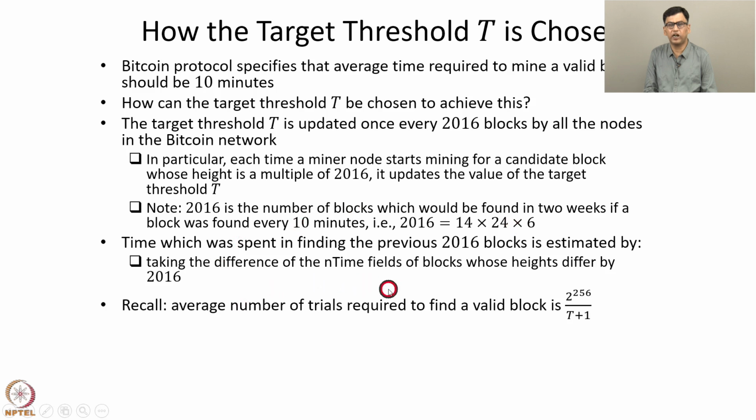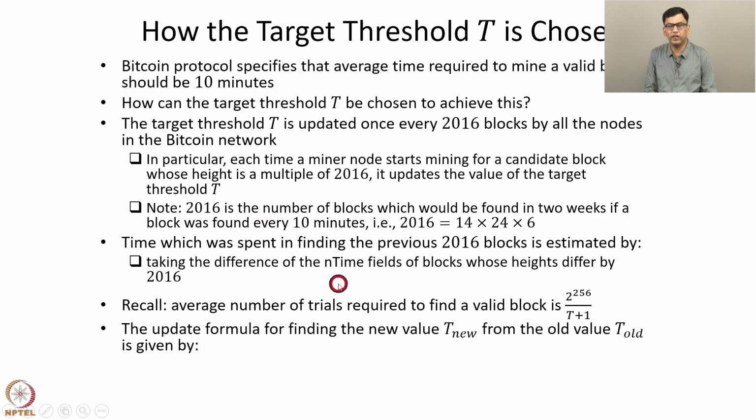Recall that the average number of trials required to find a valid block is 2 to the power 256 divided by t plus 1. Hence, the amount of time required to find a valid block is inversely proportional to t. And that is quite consistent with intuition. The larger the t, it becomes easier to find a block whose block header hashes to some value less than or equal to t. So this fact is important, that the time required to find a valid block is inversely proportional to t.